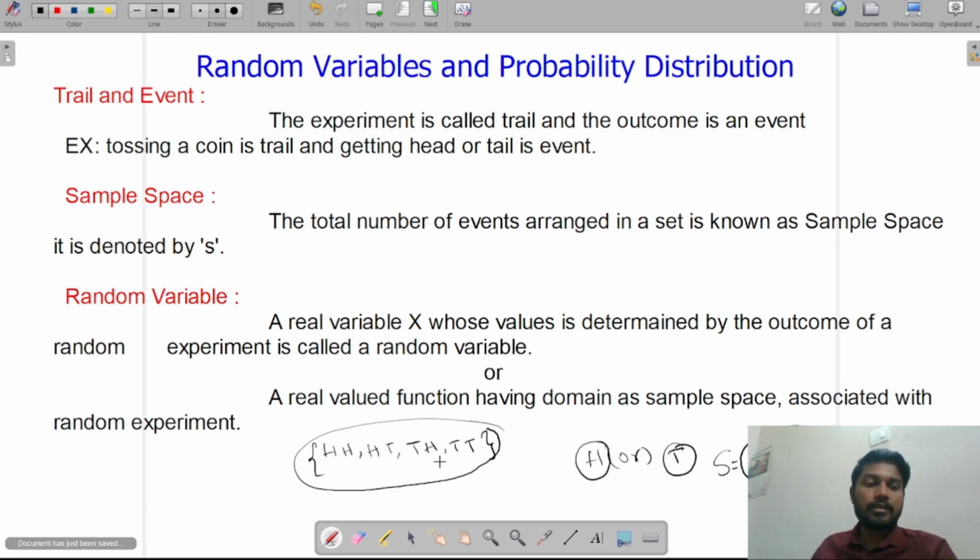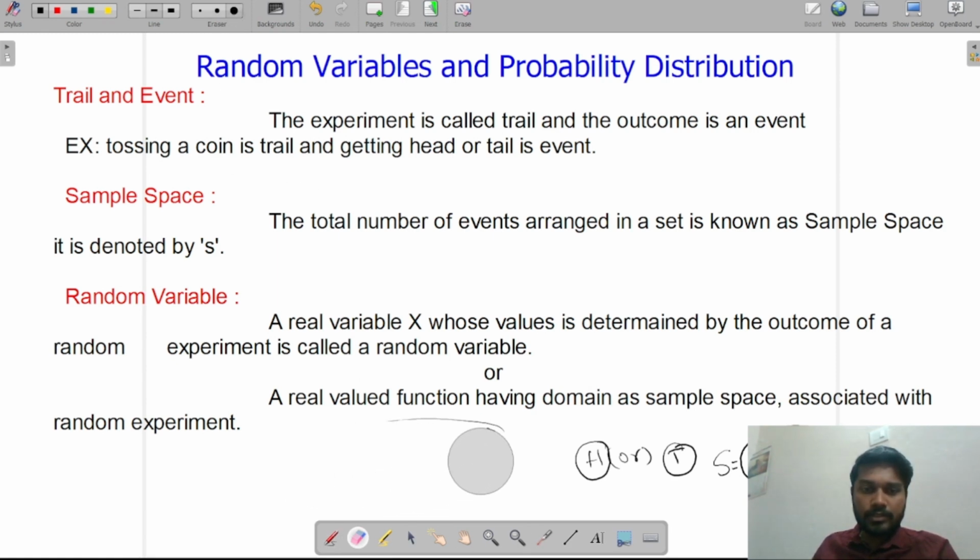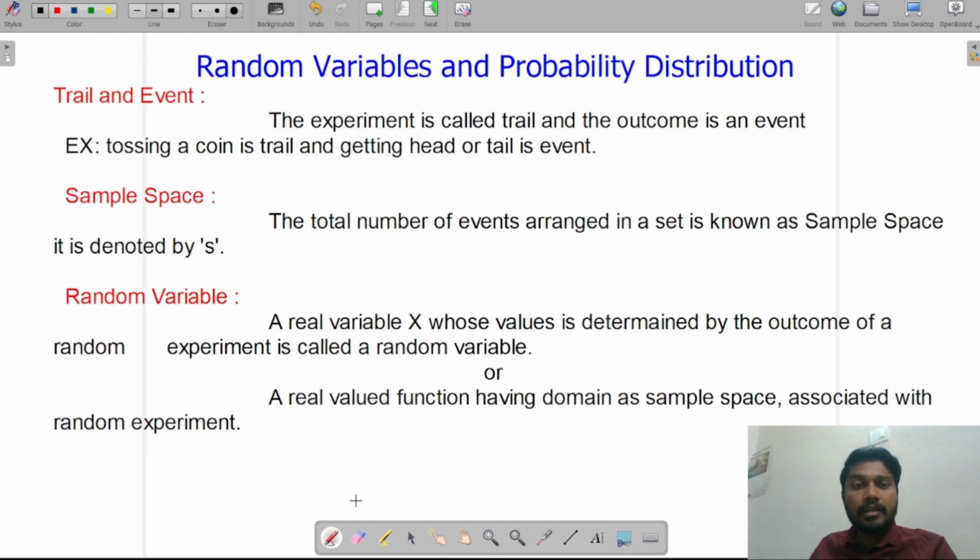Okay, right. So we'll go to the next definition, that is random variable. What is meant by random variable? A real variable capital X whose value is determined by the outcome of an experiment is called a random variable.